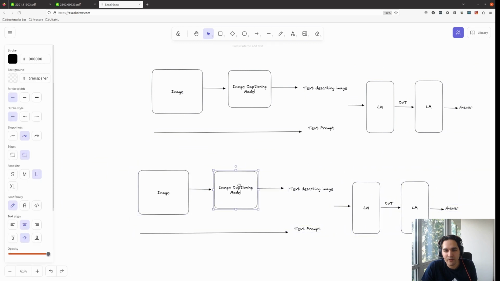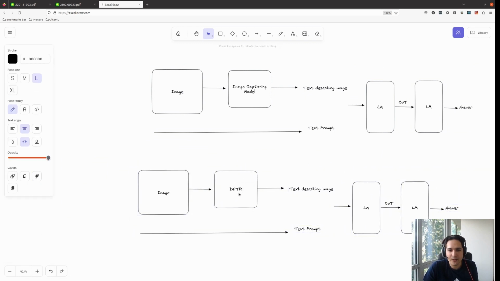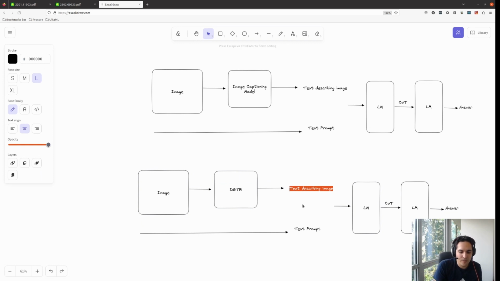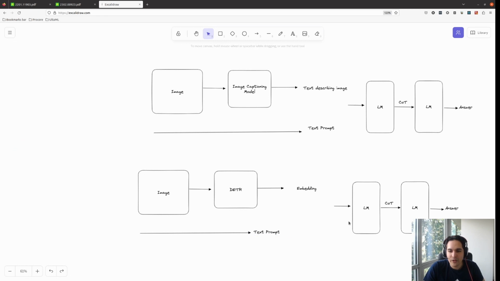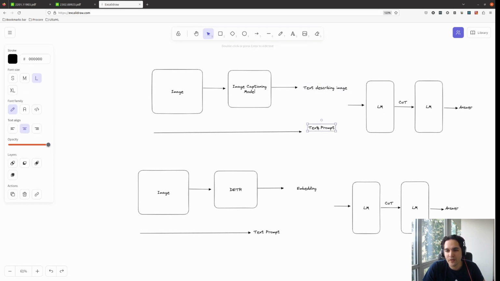Another version they've done is, instead of having this, we have DETR. So we get an embedding, and that text prompt goes to the encoder of the language model. I need better detail here. That would be the T5 model, encoder and decoder, both are the same because both are text, that would be okay.